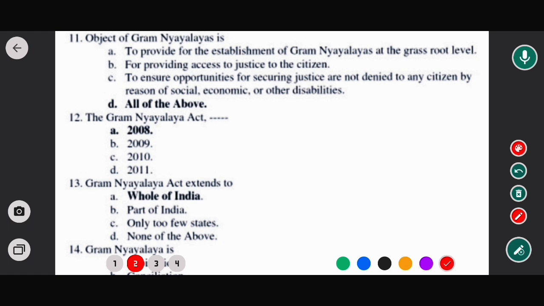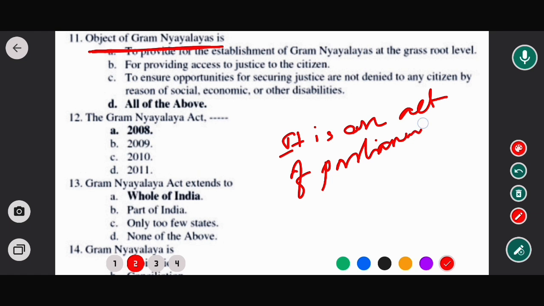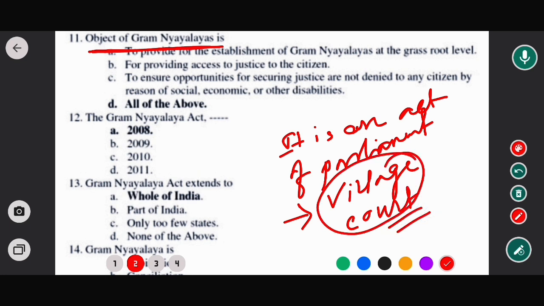The first question is: what is the object of Gram Nyayalayas? Gram Nyayalayas is an Act of Parliament that established village courts. The motto of this Gram Nyayalaya is to establish a village court. This Act was passed to establish village courts, to provide easy and quick access to justice, especially in rural areas.